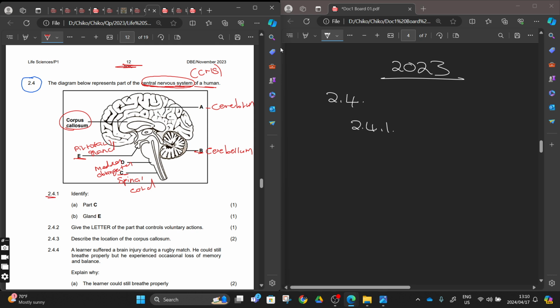And then 2.4.1, identify part labeled C. You're not going to say number A and then number B. They want part labeled C. Here they want part labeled E, right? So part labeled C, spinal cord, right? You have already answered that when you are doing this. And then gland E, we were talking about that gland.